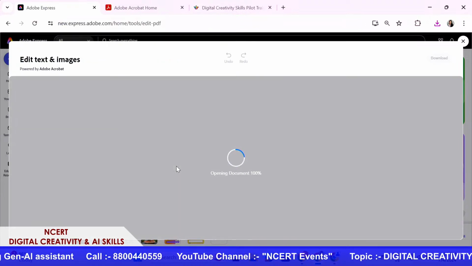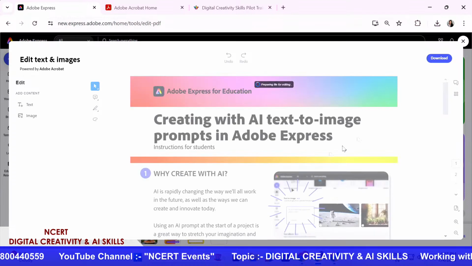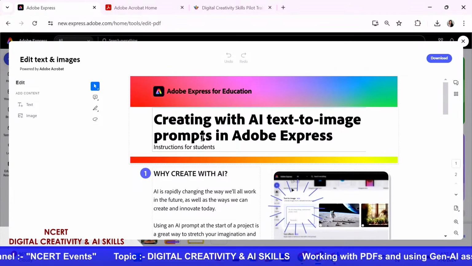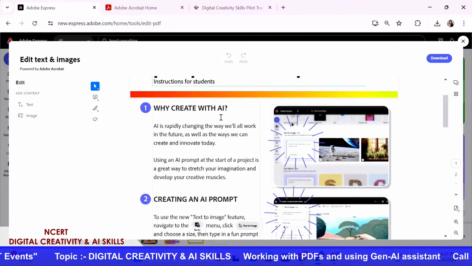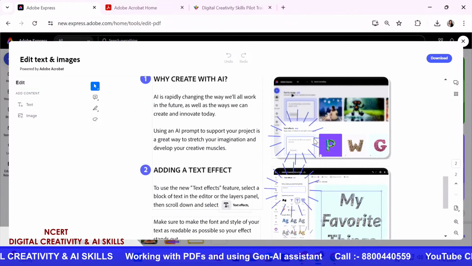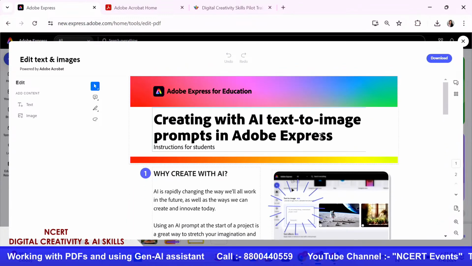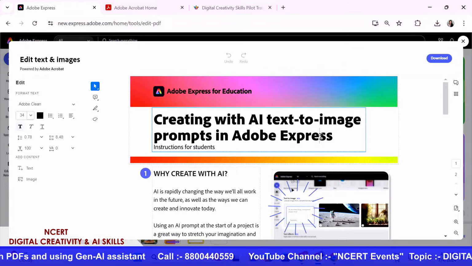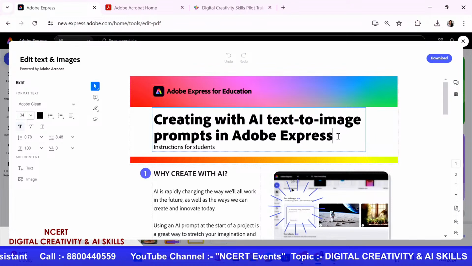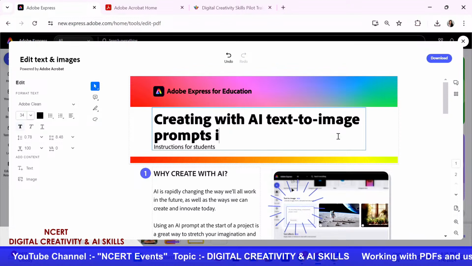Yeah, and I'm going to show you how to do that very, very quickly. As you can see, I selected a file which is about creating with AI text to image prompts on Adobe Express, and this is a file that has some text. It also has images, you see, and if you keep scrolling down, it has all these various elements in here. Now let's say as an educator, I want to change the heading of this particular file, and you can see the cursor is already here starting to do its job. So I can just simply say, I don't want this, but I want to write something else.